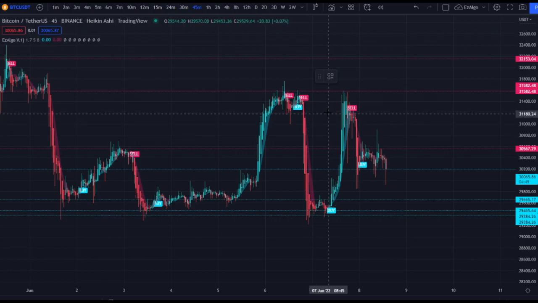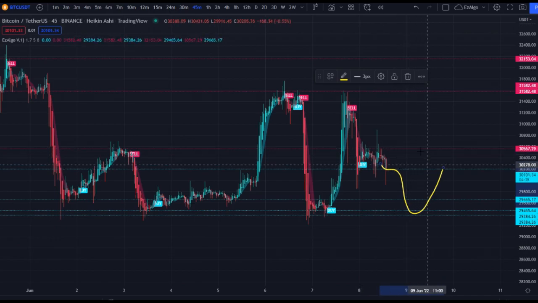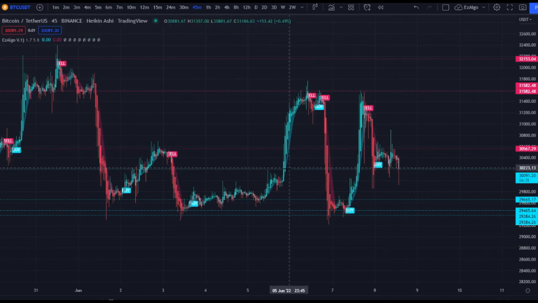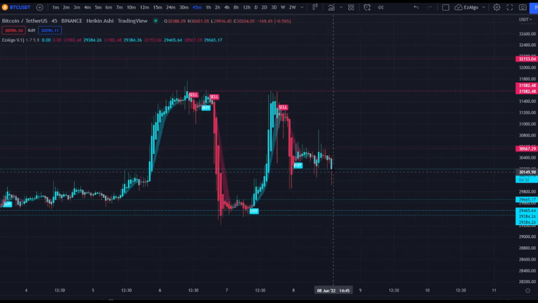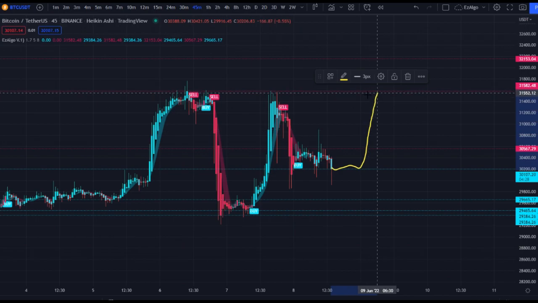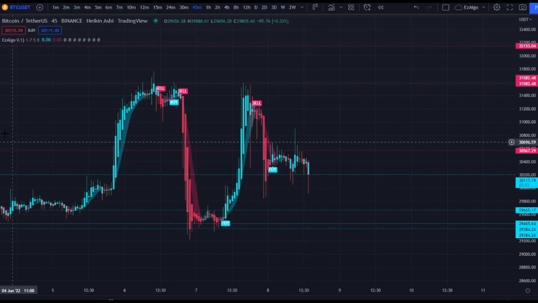So the two scenarios I'm looking at right now are something like this, right? We hit this upper range. We either do something like this, come back down, wait for a buy signal to take this long, something like that. Or we do something like this where we're trying to reclaim this level as support, and we kind of range around here and then go long again back up there. If that were to happen, I would not take that trade because I'm not confident enough with this price action to enter a long on that.